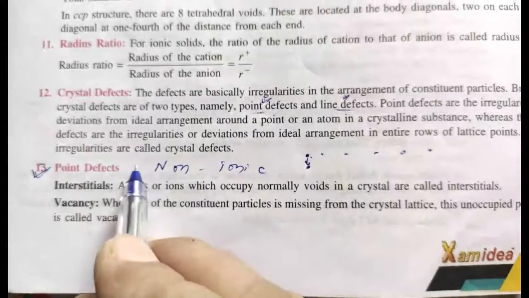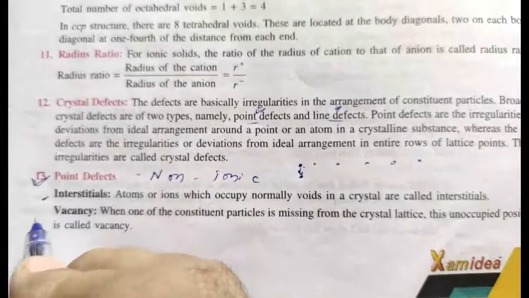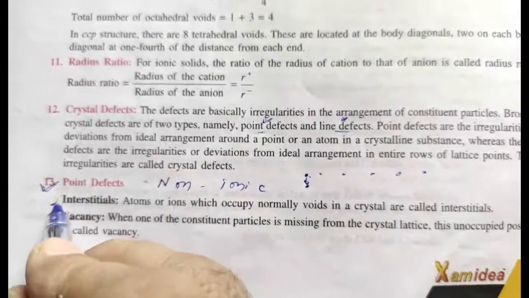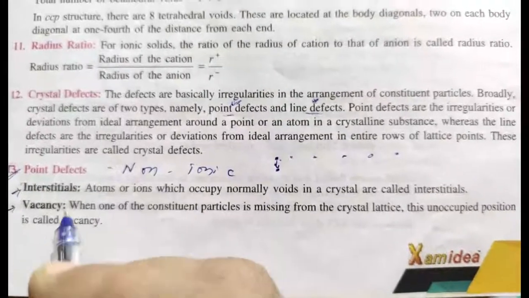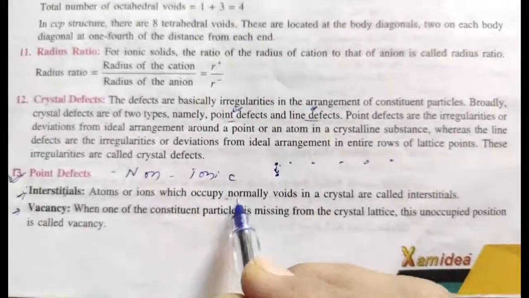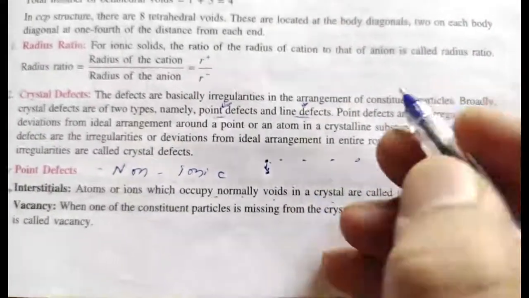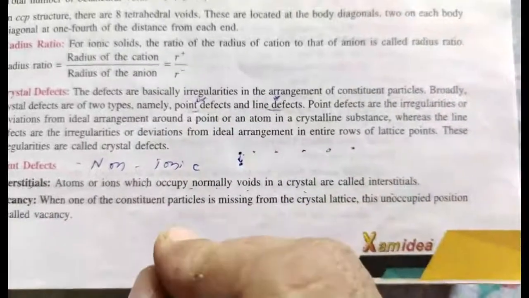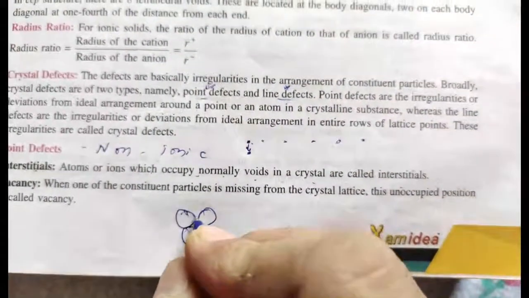Before proceeding, I must tell you the definition of interstitial and the definition of a vacancy. Students, atoms or ions which normally occupy voids in a crystal are called interstitials. As I told you already, in crystals, suppose 4 spheres are arranged in this manner.